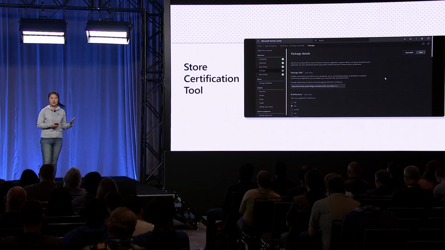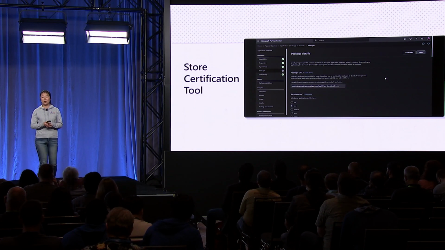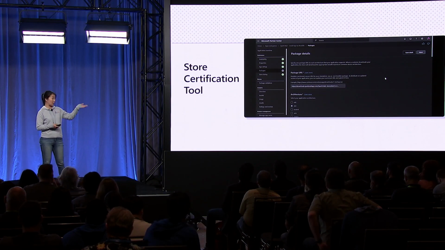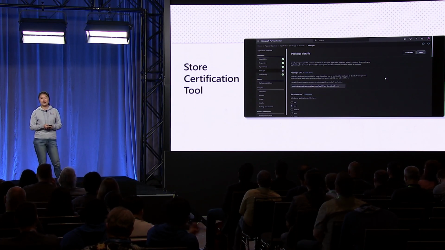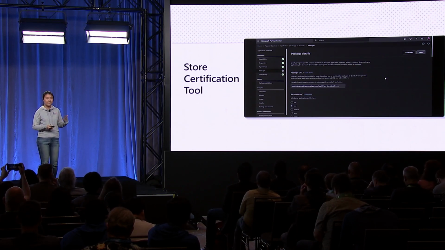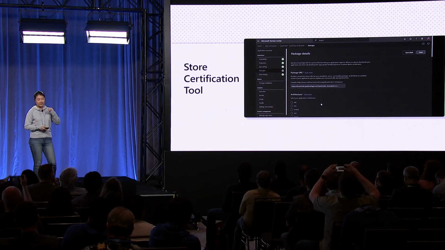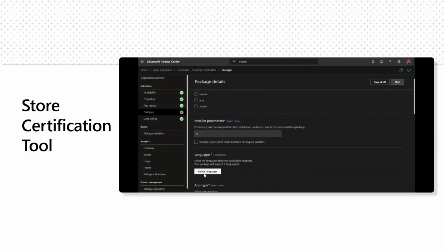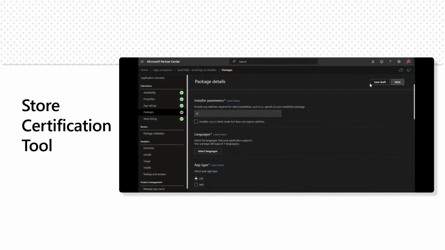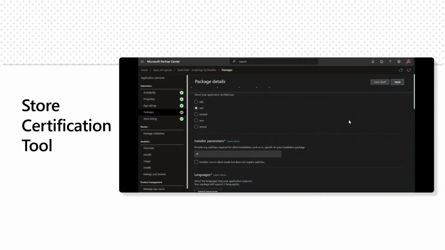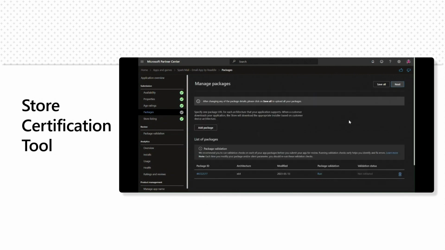So we're very happy to announce today that we're opening up the Microsoft Store certification tools so that you can run the certification tests before your submission process and view all the real-life, real-time results and get feedback. Let's take a look right here on this demo. When you provide a Win32 package URL in the Partner Center now during the Store submission process, you will see a new option for package validation.